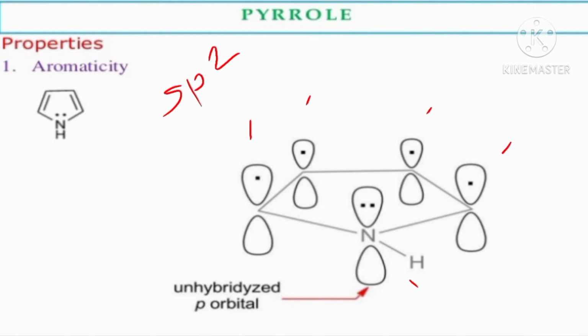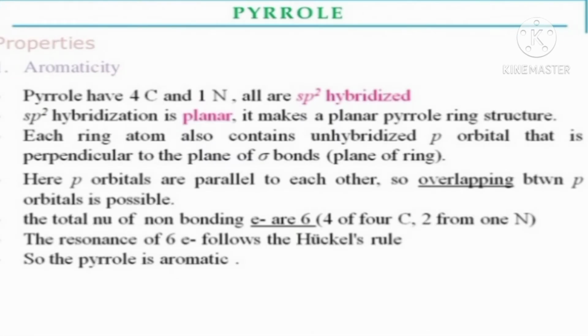And sp2 hybridization gives a planar structure. Therefore pyrrole is planar in structure, and each ring atom also contains an unhybridized p orbital that is perpendicular to the plane of sigma bonds.